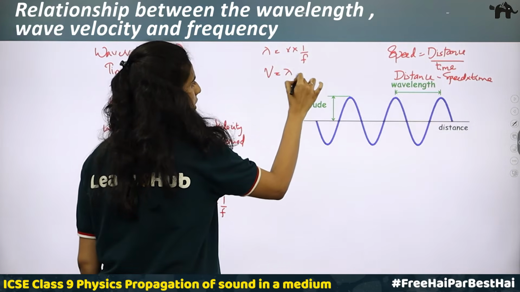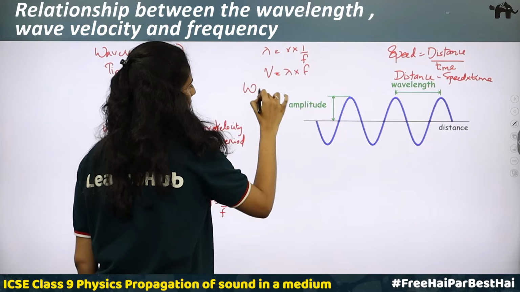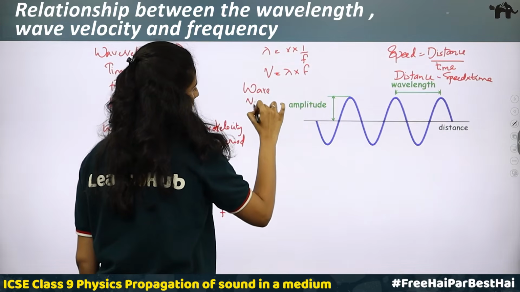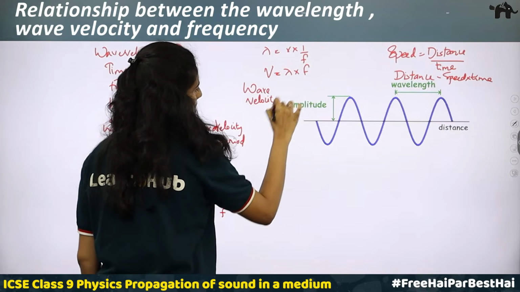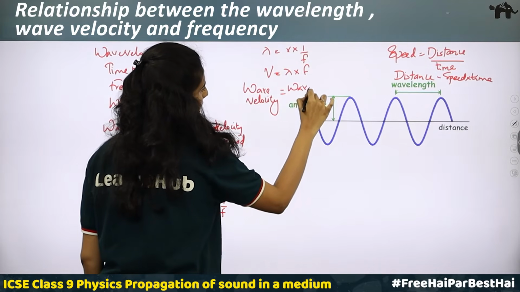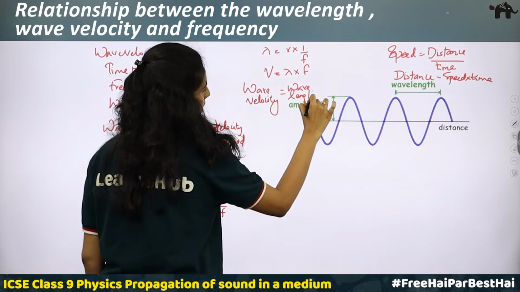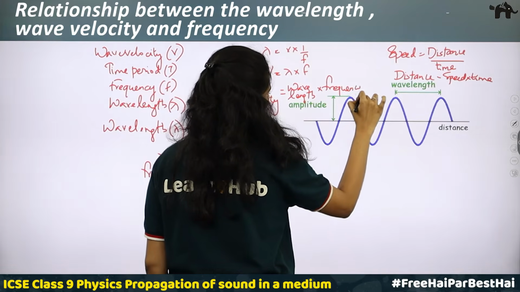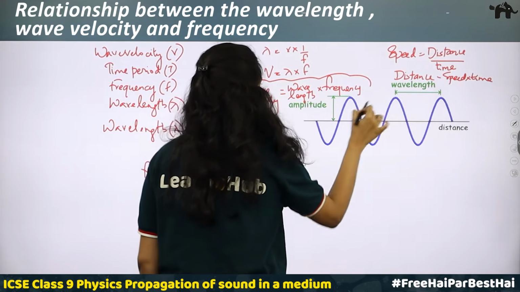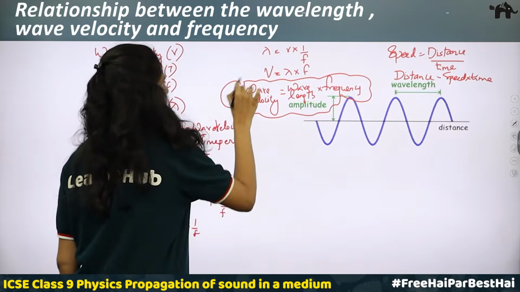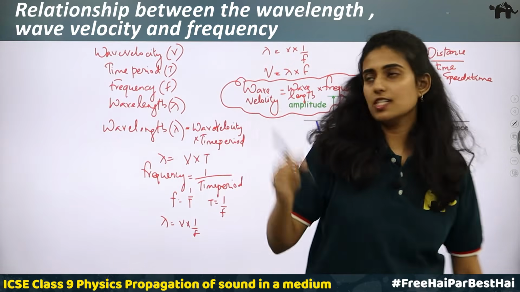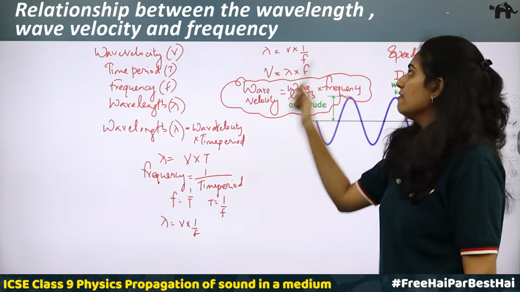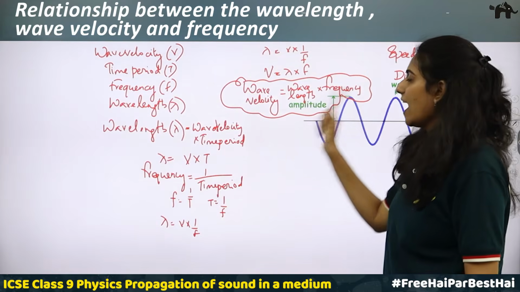V will be equal to lambda into f, which means wave velocity is equal to wavelength into frequency. Wavelength into frequency is the wave velocity. So this is the relationship between wave velocity, wavelength and frequency.